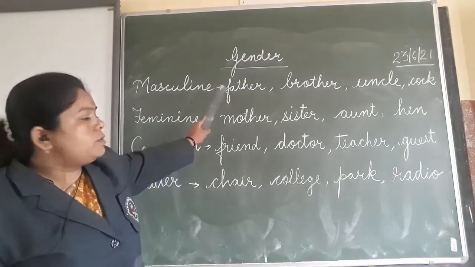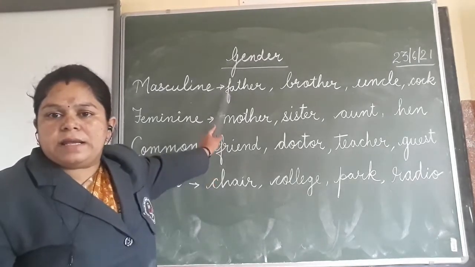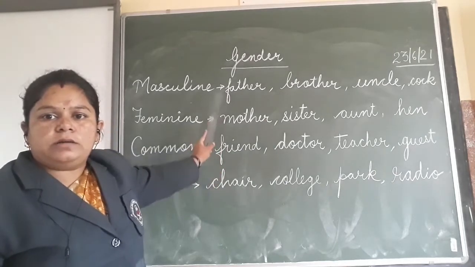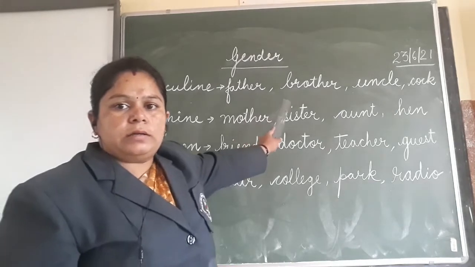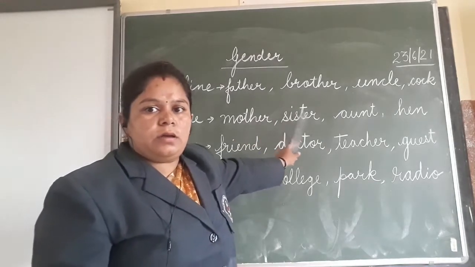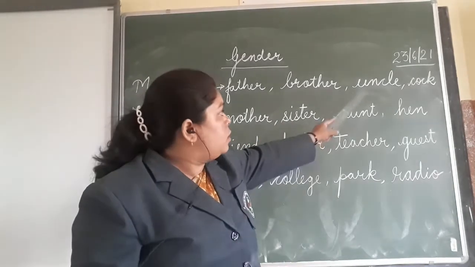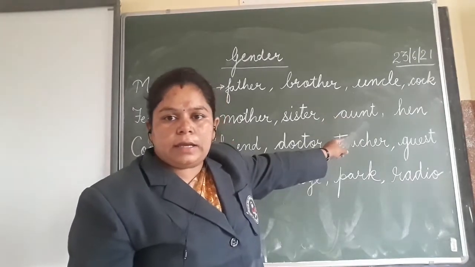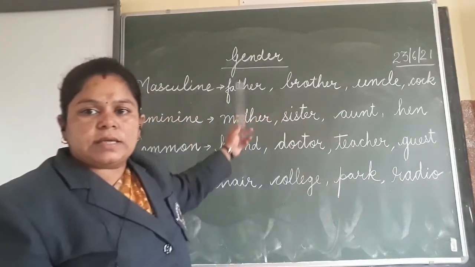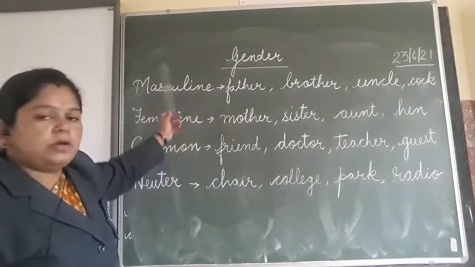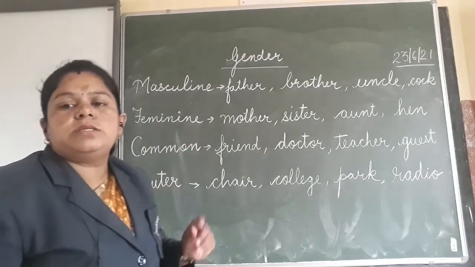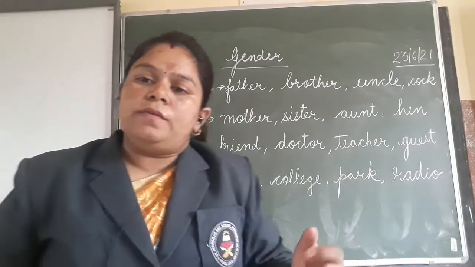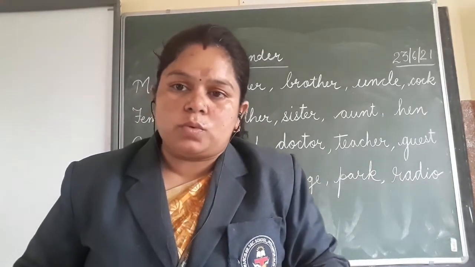So you can see some of the examples over here in male and female, like father, mother, brother, sister, uncle, aunt, cock, hen. So these are some of the examples as male and female or masculine and feminine. So these are the main groups on the basis of which we differentiate the nouns.